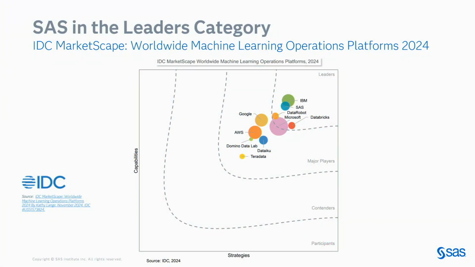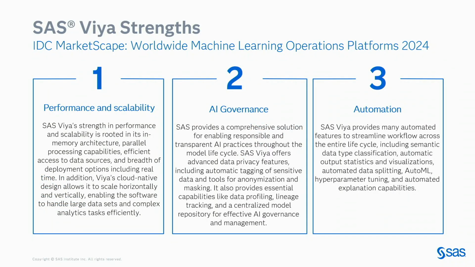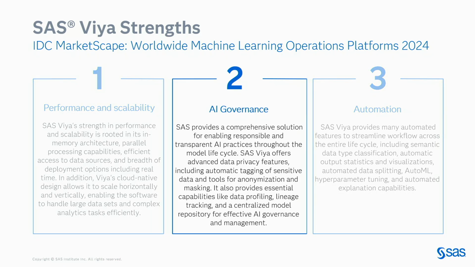SAS Model Manager is a leading solution in MLOps, and you don't have to just take my word for it. Here are our results from our most recent analyst evaluation, and you can see us up in the leader quadrant. If you do swing by the ModelOps booth later, I can get you a virtual copy of that evaluation, but we came out as having three key differentiators. One is in performance and scalability, the second is in AI governance, and the third is in automation. And for our session today, I really want to dive into AI governance.